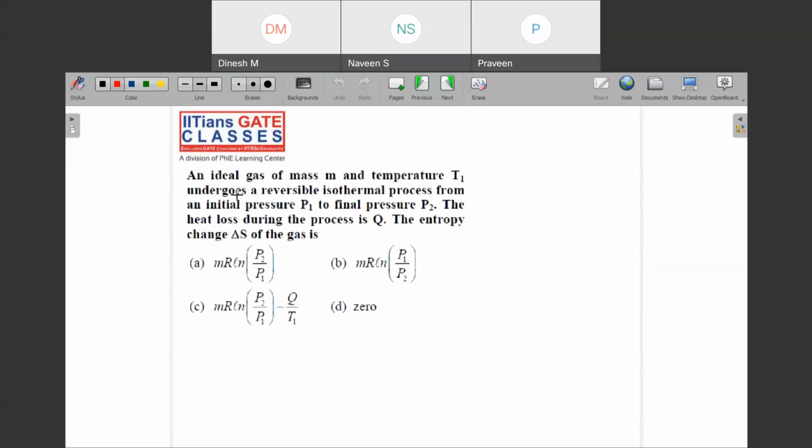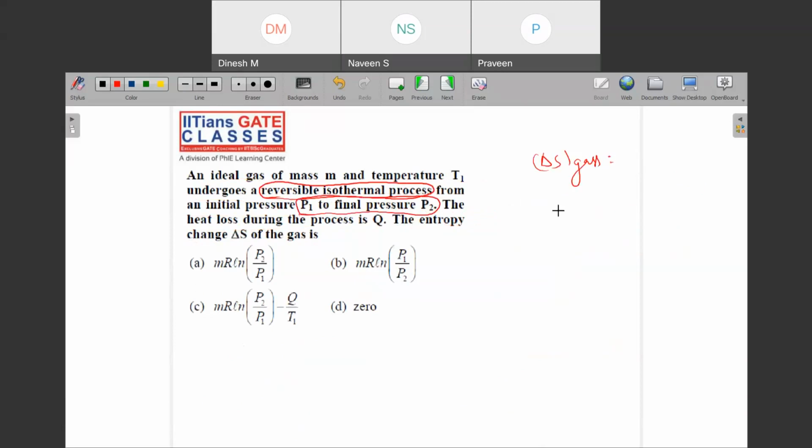It says that an ideal gas of mass m and temperature T1 undergoes a reversible isothermal process from an initial pressure P1 to final pressure P2. Okay. The heat loss during the process is Q. Then it says the entropy change delta S of the gas. So basically he is interested in delta S of gas. And what is the given data? It says that it's a reversible isothermal process. Okay. And it has given data about pressure.